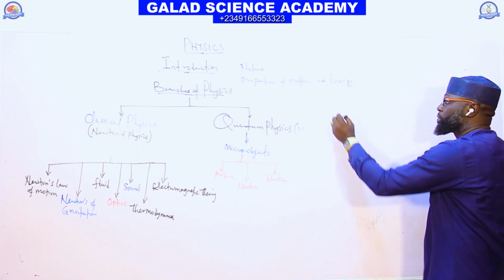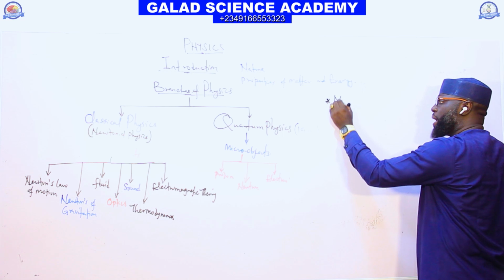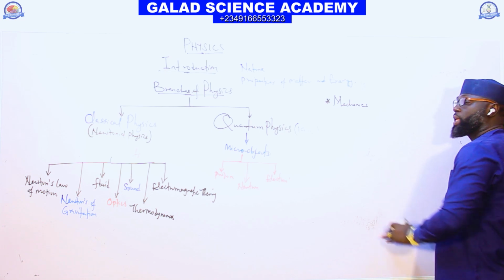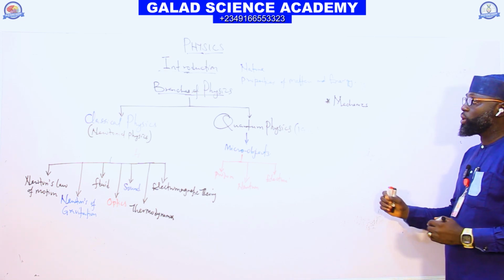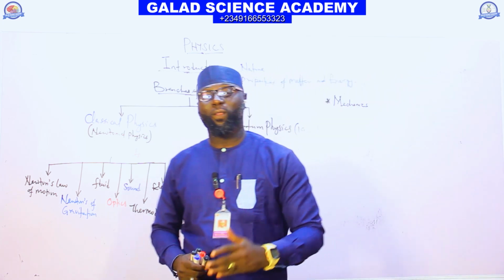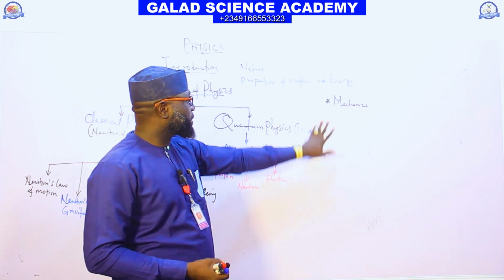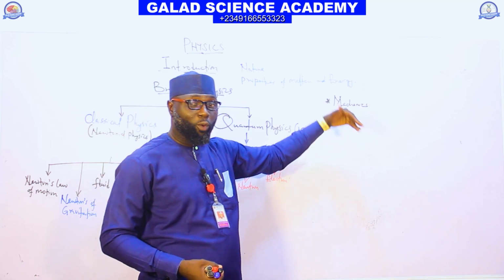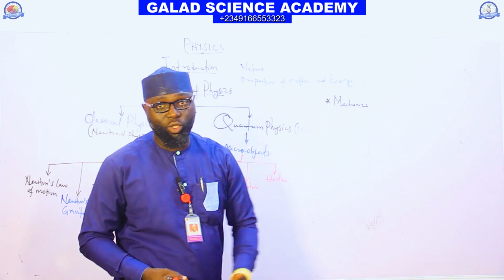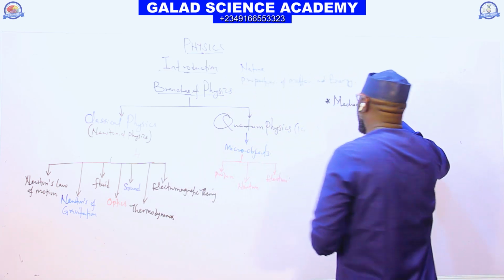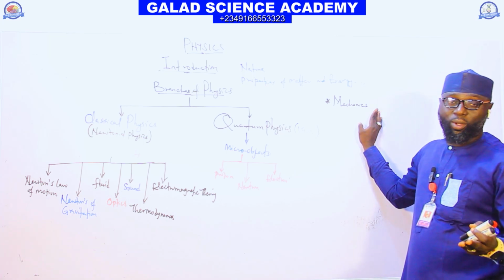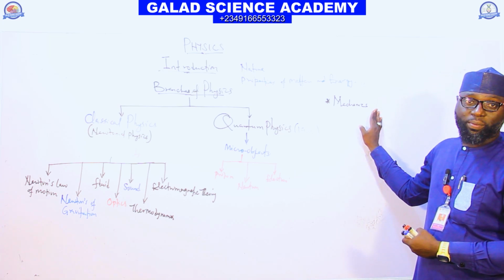The first one we have is mechanics. Mechanics in physics is a branch of physics that deals with the study of motion, the motion of an object without referring to the force that causes it to move. We call it mechanics. Under it we have kinematics and dynamics.